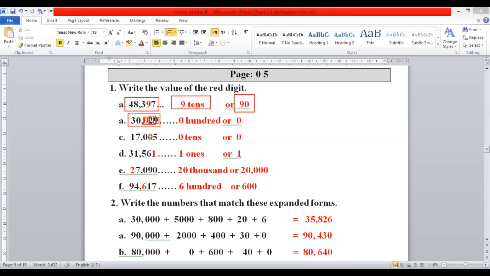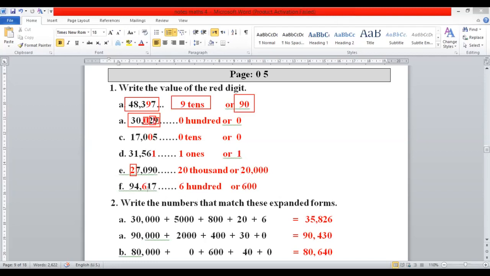Similarly here, the place value of 0 is tens, so you can write 0 tens or 0 only. Here the place value of 1 is 1 ones or 1. Here the place value of 2 is 20,000, or you can write in digit 20,000.